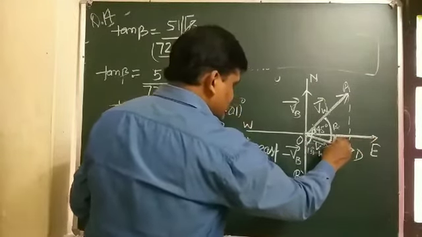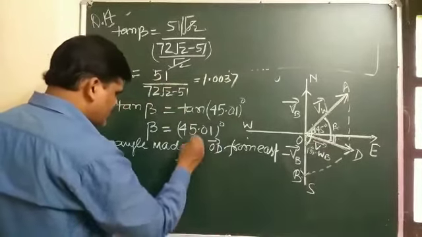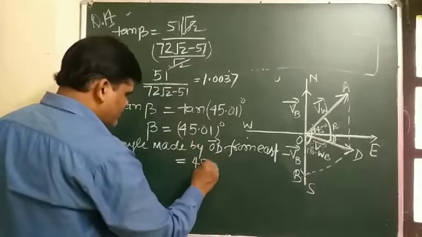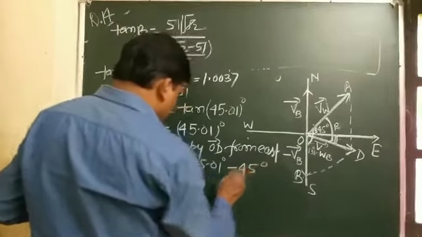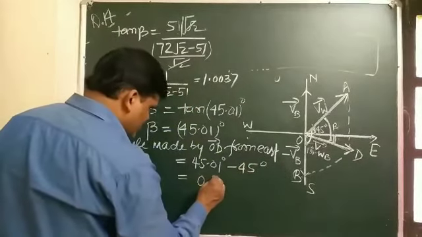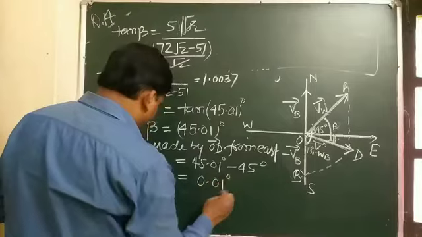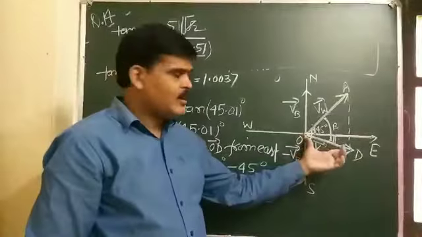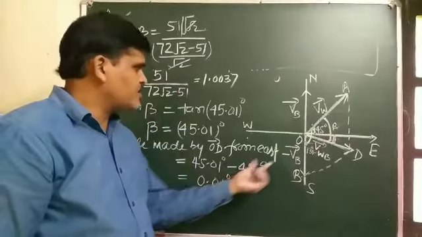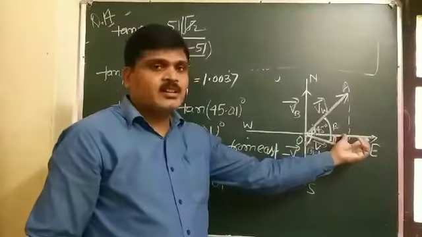So what is the angle made by the resultant vector with the east direction? This angle, we can solve it: 45.01 degrees minus 45 degrees, that is 0.01 degree. 0.01 degree means nearly east.